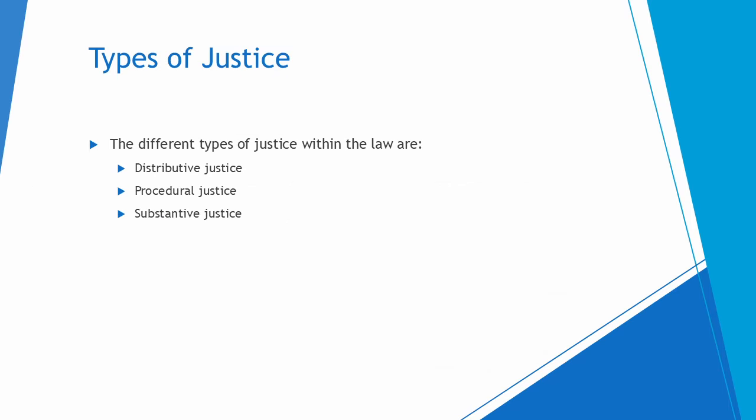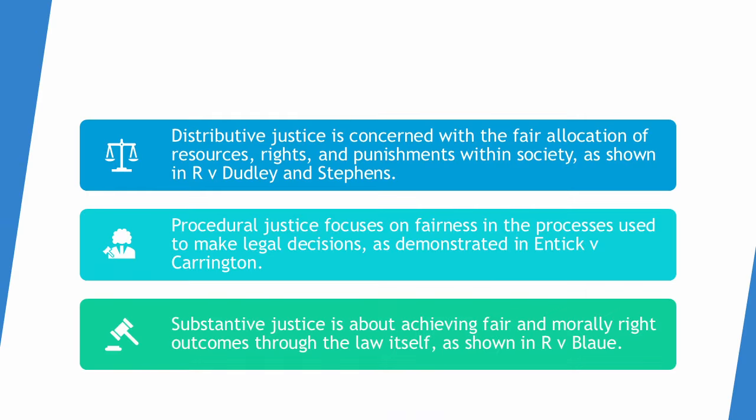Types of justice. The different types of justice within the law are distributive justice, procedural justice, and substantive justice. Distributive justice is concerned with the fair allocation of resources, rights, and punishments within society, as shown in R v Dudley and Stevens. Procedural justice focuses on fairness in the processes used to make legal decisions, as demonstrated in Untitled v. Carrington. Substantive justice is about achieving fair and morally right outcomes through the law itself, as shown in R v Blau.